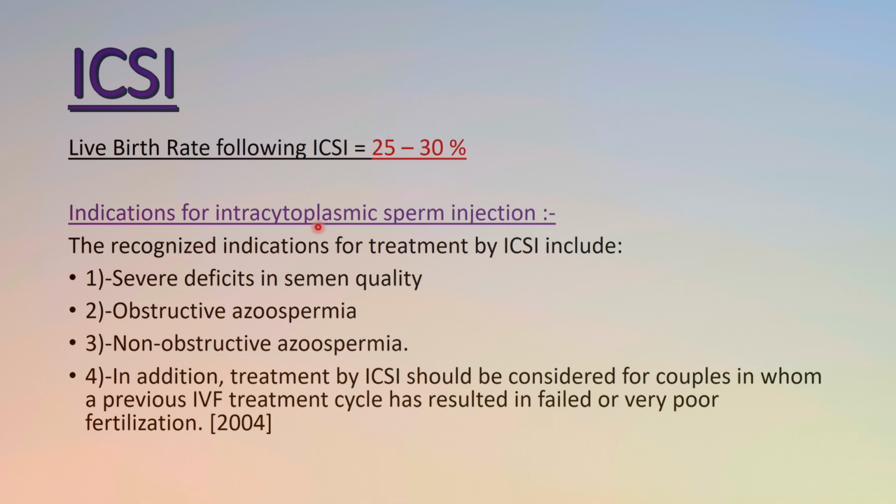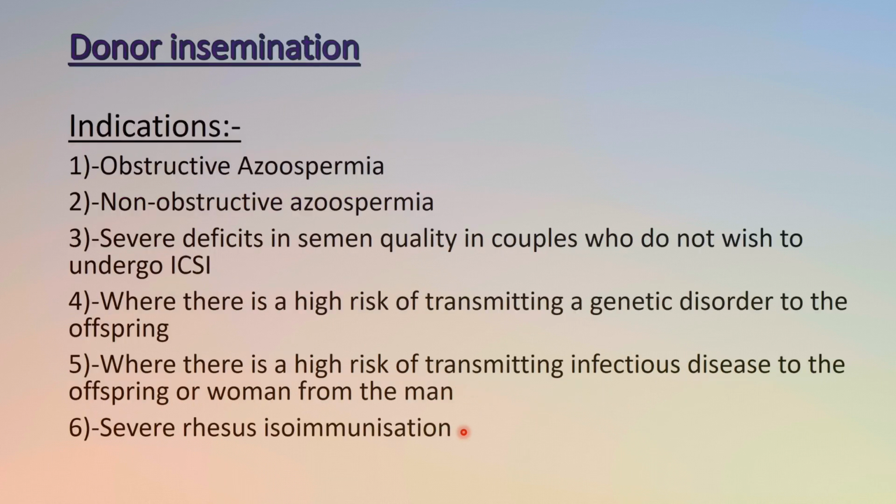Now, what are the indications for ICSI? The recognized indications for ICSI include, first of all, severe deficit in semen quality, obstructive azoospermia, and non-obstructive azoospermia. Okay, and in addition, treatment by ICSI should be considered for couples in whom previous IVF treatment has resulted in failed or poor fertilization.